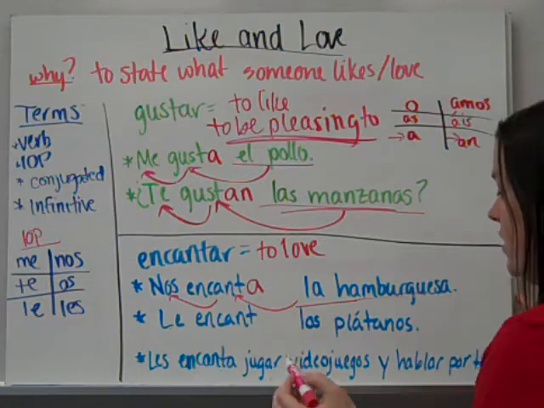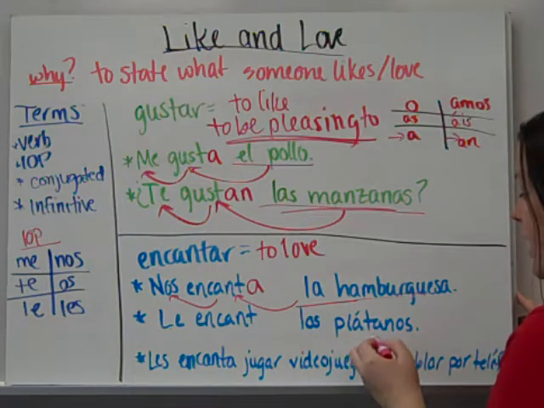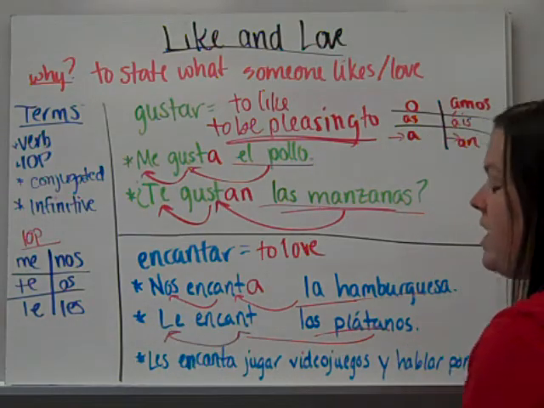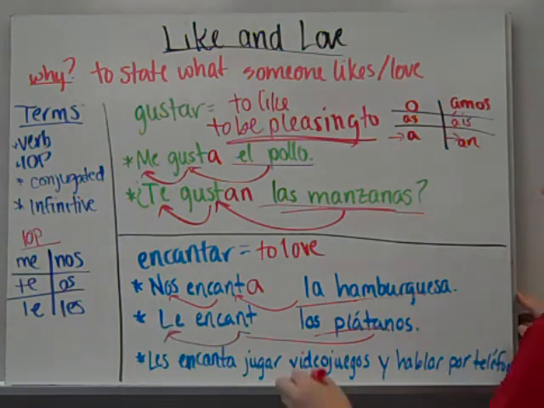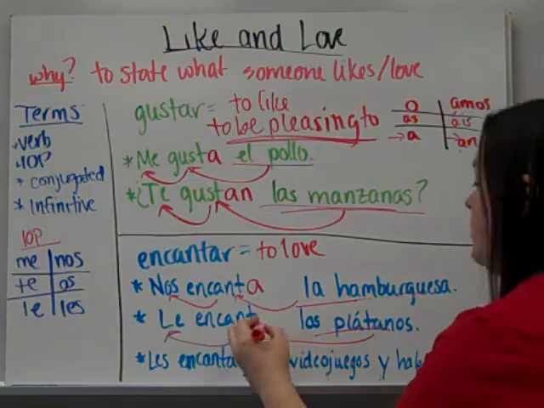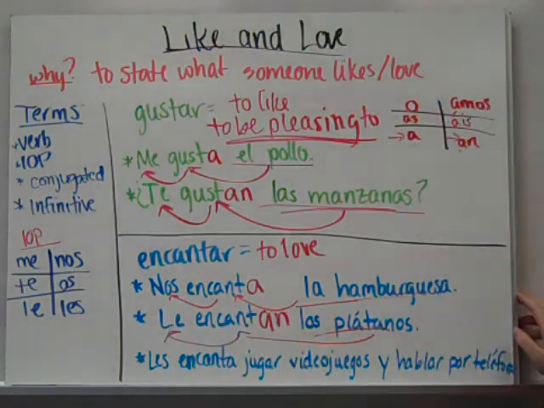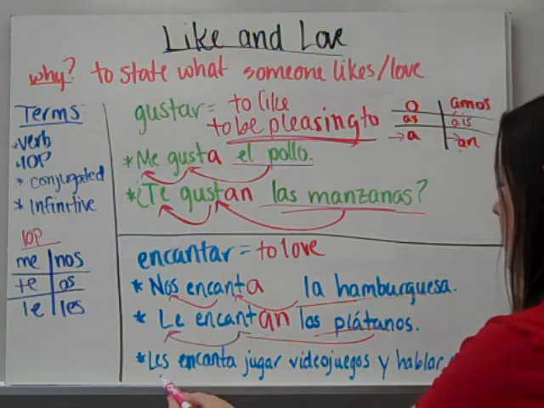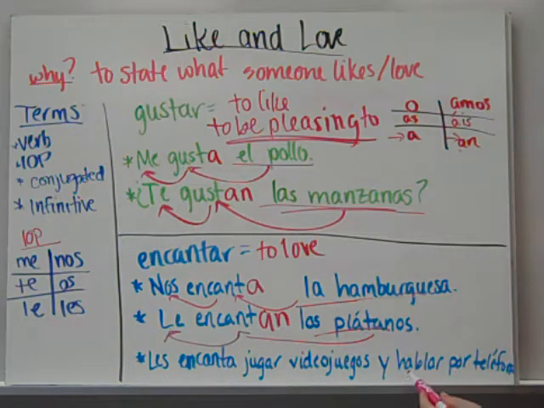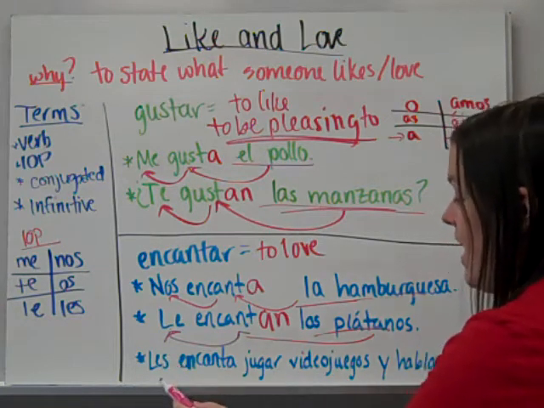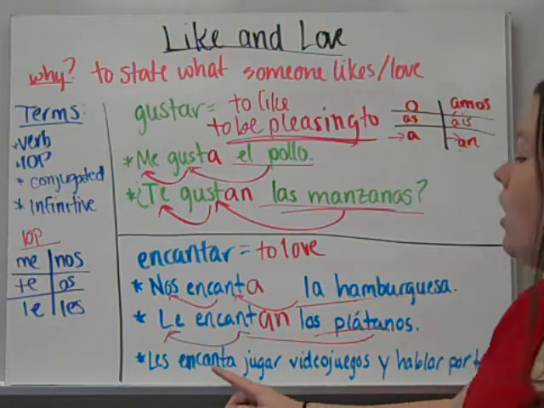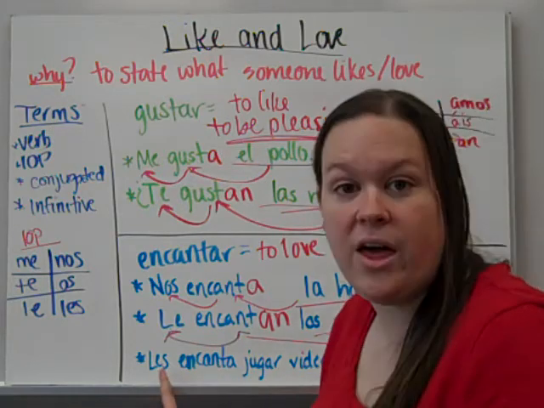This is a he or she, and this is bananas. So bananas, or they, are loved by him or by her. We don't know. And so bananas are a they, so that would be encantan. Bananas are loved by him or her. And then, let's see here. Les encanta jugar videojuegos y hablar por teléfono. So they love playing video games and talking on the phone. Or these actions are loved by them.